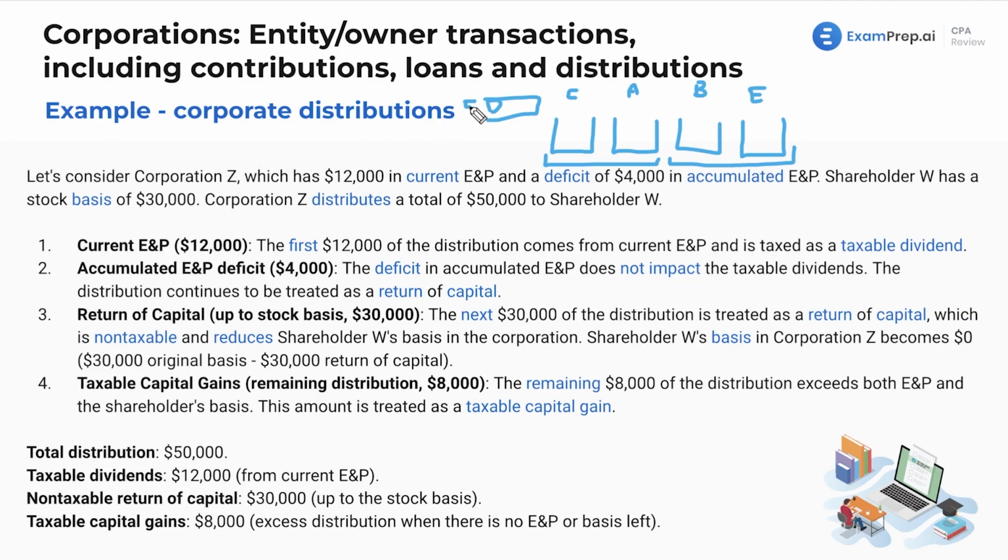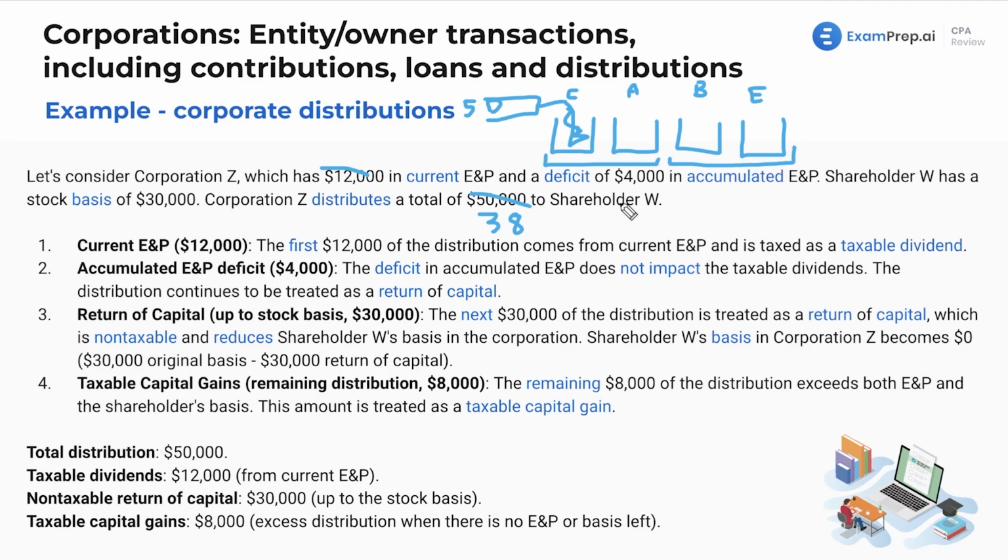So first off, we start with current, and that's normal. Okay, so we say 12,000 goes into here. Cool. So now we have 38,000 left to distribute. Now we get to our funky part. All right, how are we going to treat this? Well, we've got a deficit of 4,000. This does not impact the taxable dividends. Like I said, this is from the company's perspective, these first two buckets, and then the last two buckets are for your shareholders' perspective.